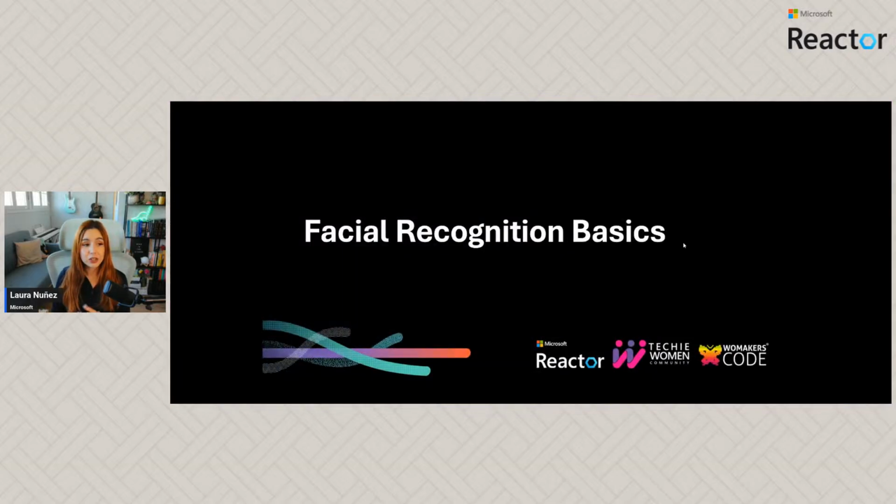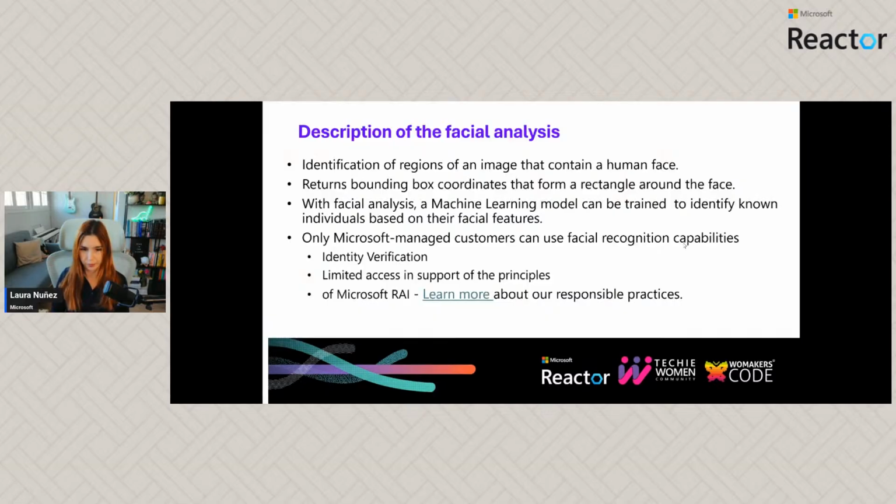Here, let's talk about what we can do regarding facial recognition. For this, we are going to be working on faces. We are going to try to find out not only if there's a person in the image, but if there's a human face in the picture, and also some information about the human face.